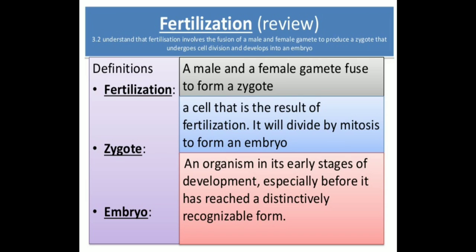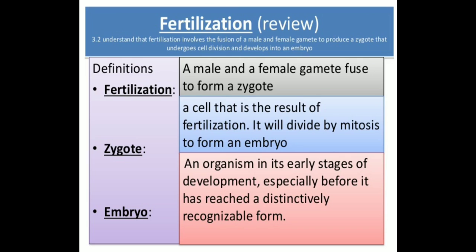These are certain definitions which are important for you in the topic of fertilization. The first step in the process of reproduction is the fusion of sperm and egg. When the sperm comes in contact with an egg, one of the sperms may fuse with the egg. Such fusion of egg and sperm is called fertilization. During fertilization, the nuclei of the sperm and the egg fuse to form a single nucleus. Hence, it results in the formation of a fertilized egg, which is called a zygote.